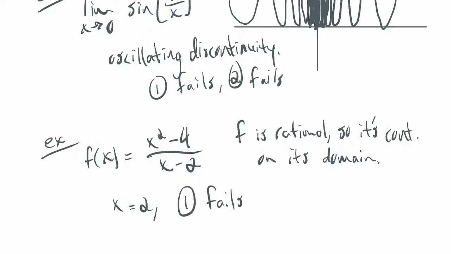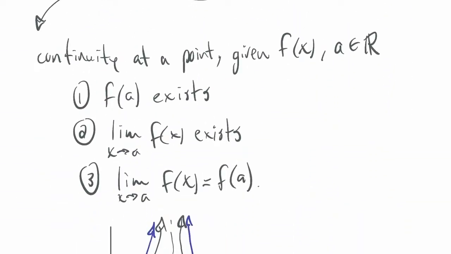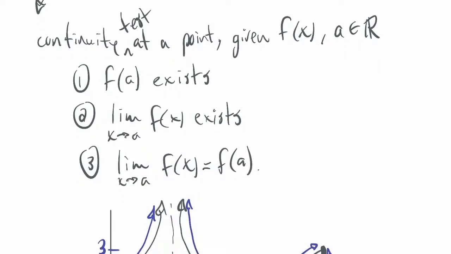And in fact, since I'm writing this out in sentences, I should say item or point 1 of the continuity test, which I didn't write up here. This is often called the continuity test at a point, or the test for continuity at a point, however you want to phrase it.